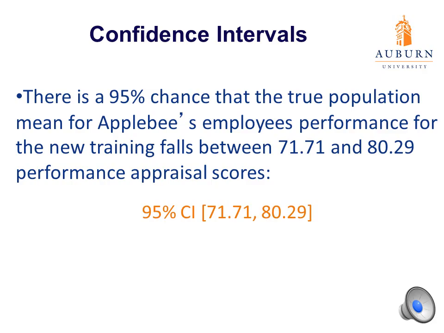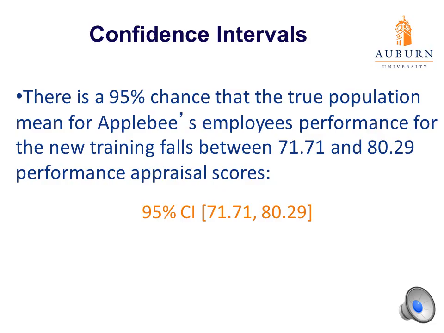Just like all of our other descriptions that we need to write, we want to include who or what's being measured, in this case Applebee's employees. We want to include what's being measured, performance. We want to talk about the group that is based on our sample, so in this case those with the new training. We want to include our percent chance, and we want to include that we're looking for the population mean.